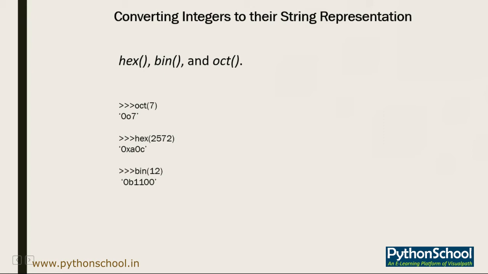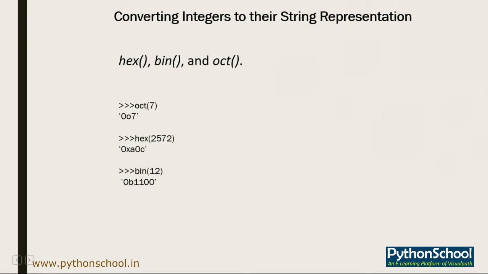So you will get an output of 0o7. When you convert, in the second example, the integer 2572 to a hexadecimal literal, you use the function hex(2572), and it gives us the output 0xa0c.